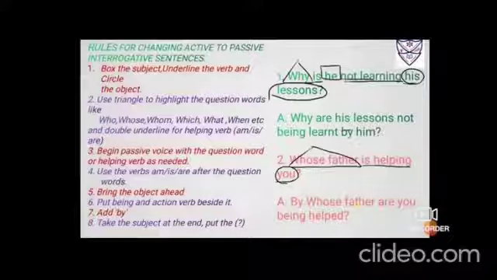Now children, ing you have to give it to being. Okay, so help changes to helped. Help, helped, helped. Okay, because it was whose father, the subject is not known, so we have put singular is. Now you are going to bring ahead you, so you takes plural verb, that is are. So answer will be by whose father, okay, WH and helping verb are. Then object you, being helped, BE form and the third form of the verb.